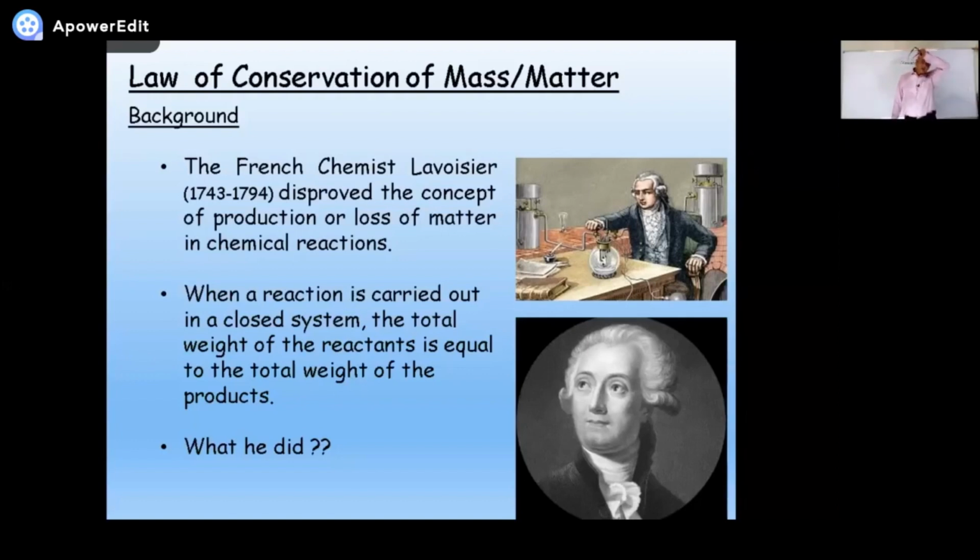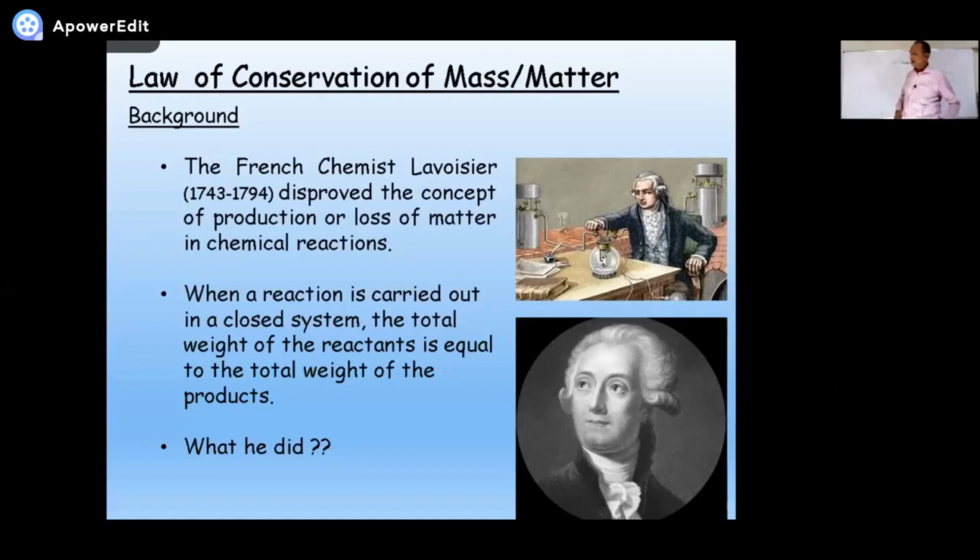Okay, that is why you can see on the screen, when a reaction is carried out in a closed system, the total weight of the reactants. What are reactants? Things before the reaction, they are called reactants. Things after the reaction is completed, they are called products.